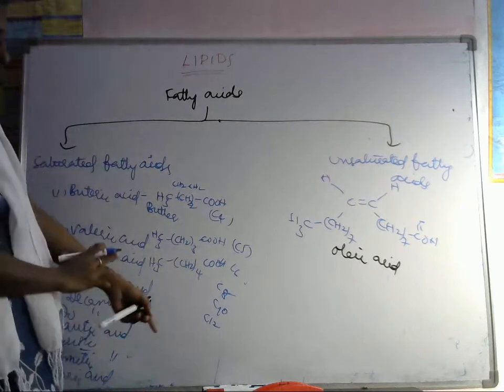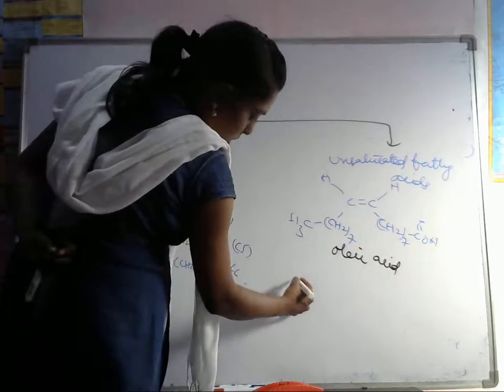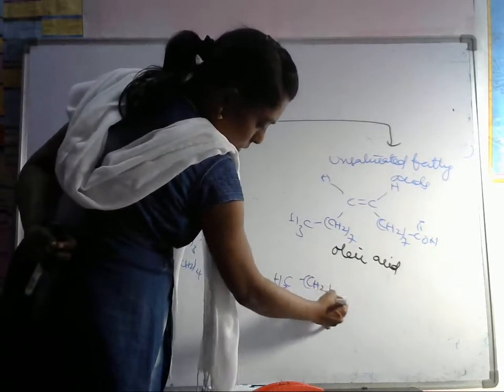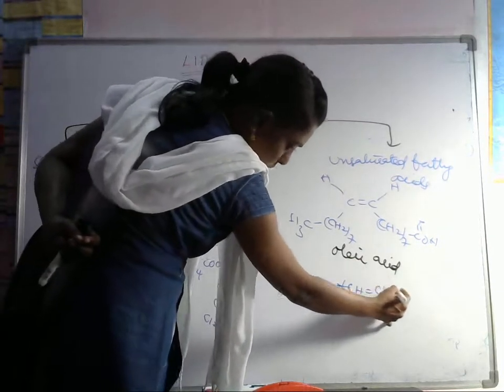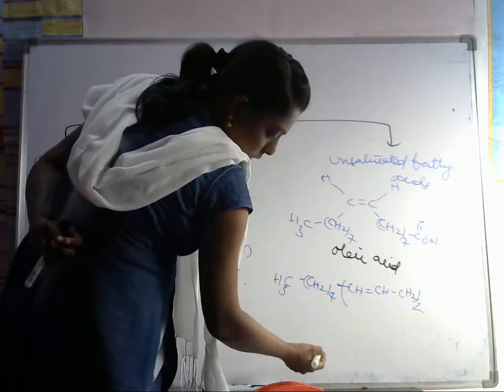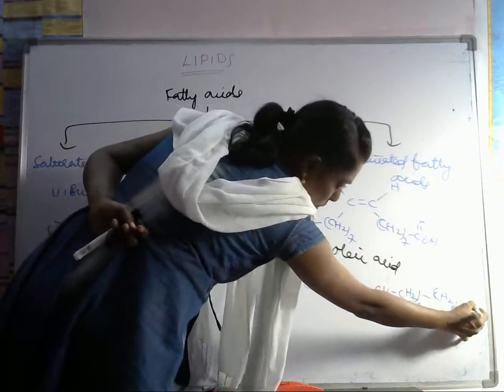Let's see another example: CH3, CH2 taken 4 times, CH double bond CH, CH2 taken 2 times, CH2 taken 6 times, COOH.